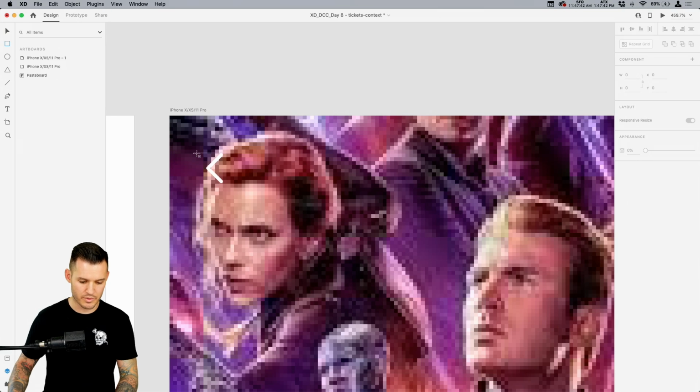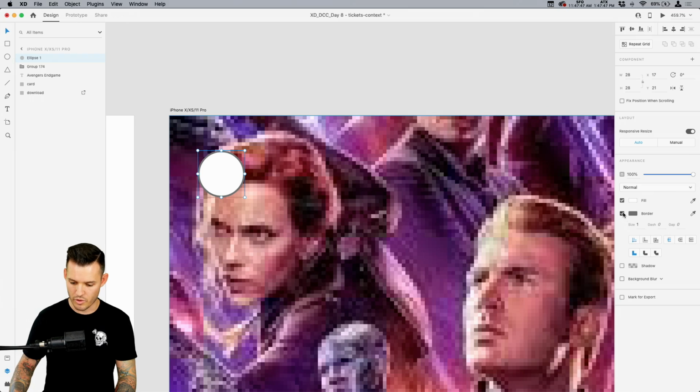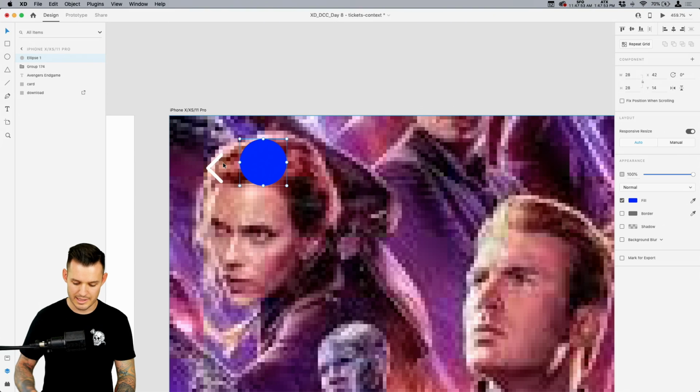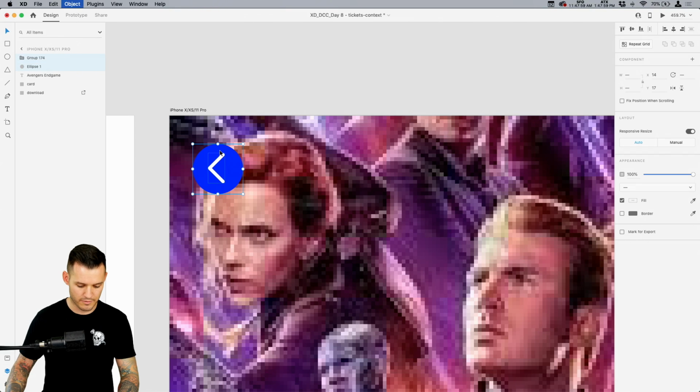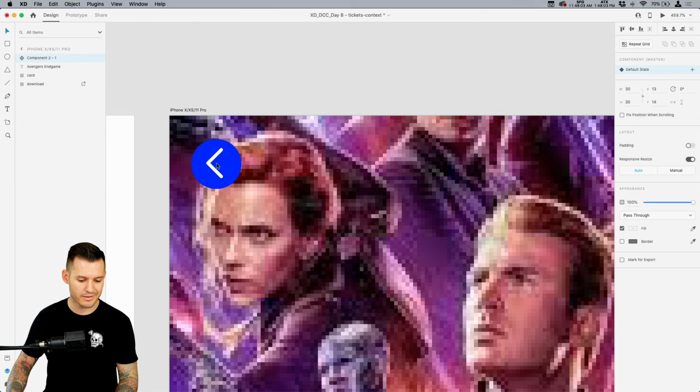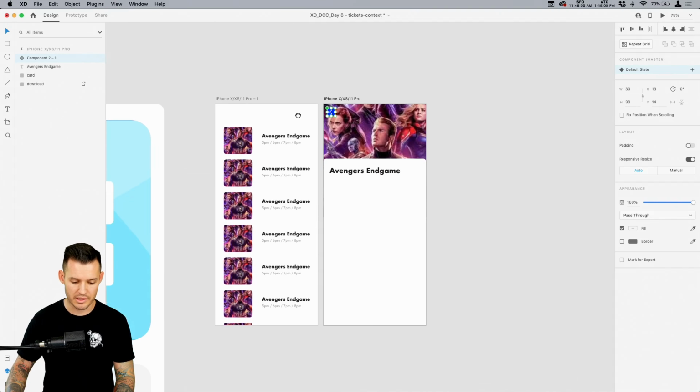So maybe what we want to do instead is do a little ellipse. That's a rectangle. Let's do an ellipse around it. Boom, something like this. And let's go with something kind of bright and fun that's, let's say, hypothetically matched our branding. Now we have a nice little floating back button. Command or Control K to make a component out of it. That way, if we want to reuse it or something like it, we can do that.